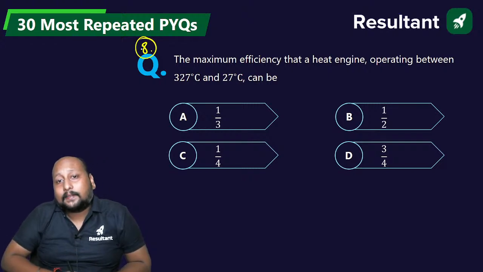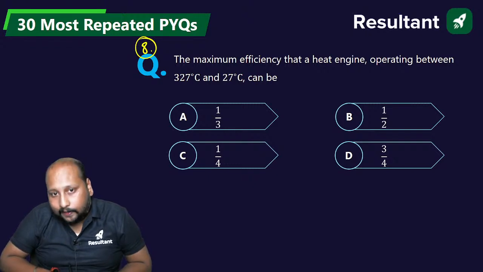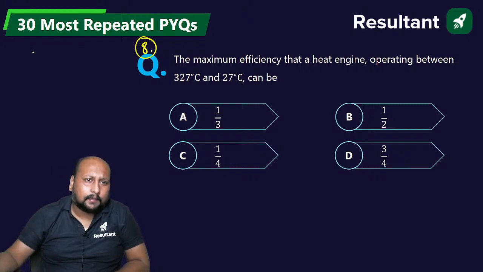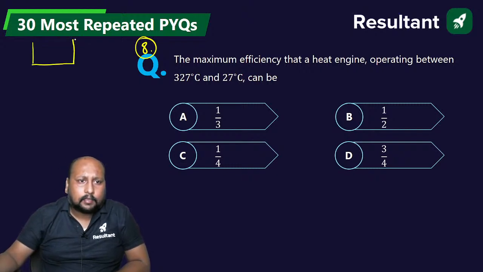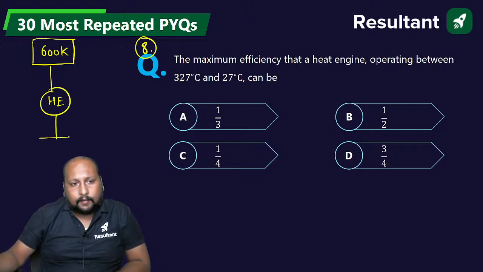What is the maximum efficiency of a heat engine operating between 327 degrees Celsius and 27 degrees Celsius? A simple question, let's make a diagram. So we have a source of 327, that is 27 plus 273, 600 Kelvin, and we have a heat engine, and a sink at a temperature of 300 Kelvin.